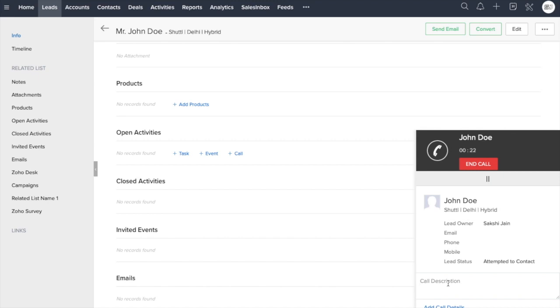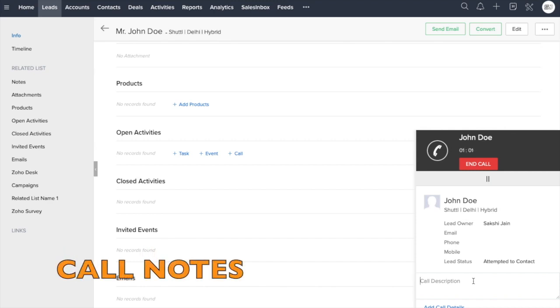So it could be something like, let's say I'm Sakshi and I'm having a call. I dialed a number and I'm saying, hey John, I'm Sakshi from Shuttle, and we are doing a really wonderful job, and we have certain offerings. I would just like to explore certain opportunities with your company if we could collaborate, right? She is having this conversation on her phone, and this is a representative box. So let's say John says, yeah Sakshi, it seems interesting, and today I'm comparatively busy. How about if you give me a call tomorrow, right? That's the discussion which Sakshi has.